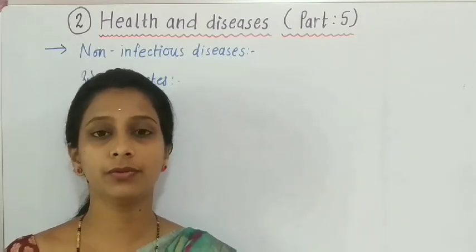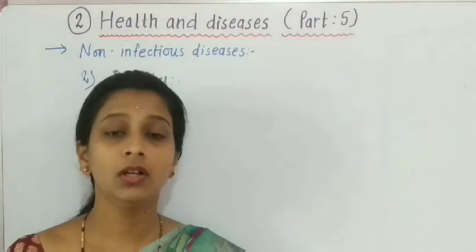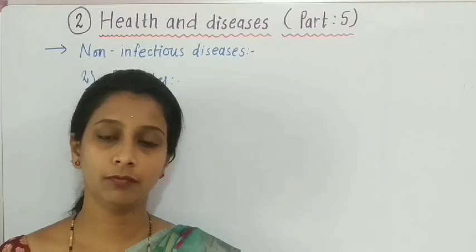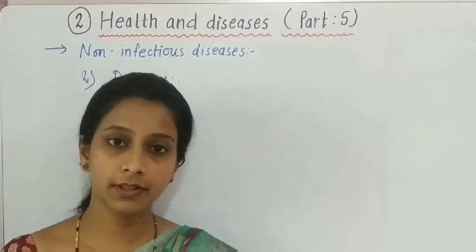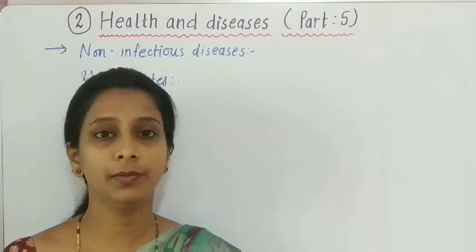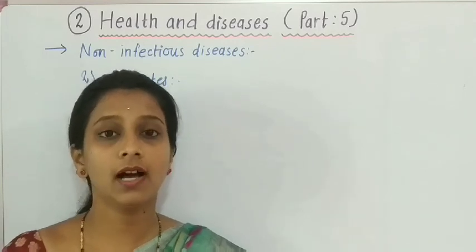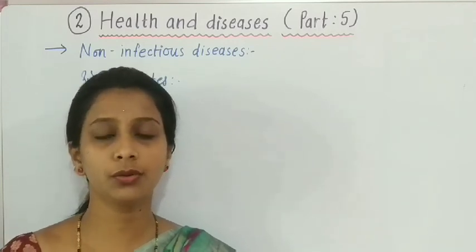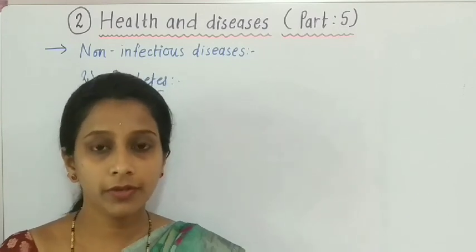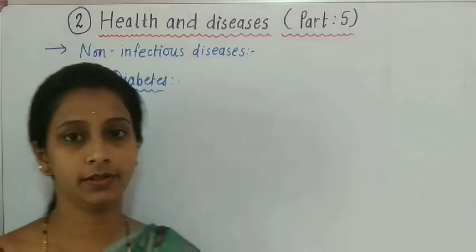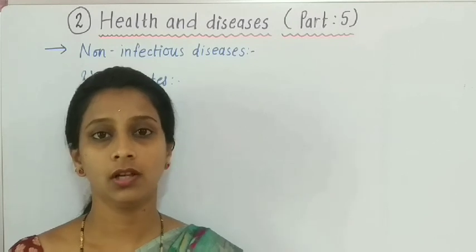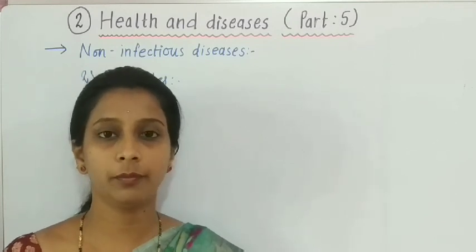Our pancreas produces a special kind of hormone called insulin, and that insulin is mixed with the food that we have consumed, and after that, the insulin is inserted into the blood so that our sugar levels are in control, at the normal level. But when a person is suffering from diabetes, insulin is not created in the pancreas.